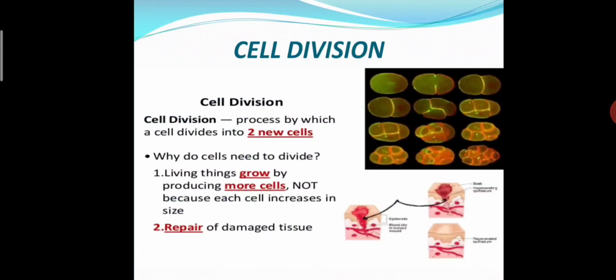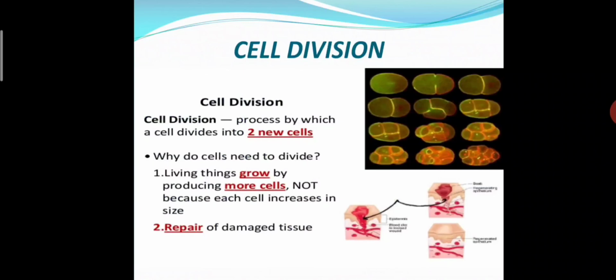Yes, first of all, see students, when a cell is formed, it is so small. Okay, we all know after digesting food, it grows in size. We all know that everything needs some energy to grow up. So this cell also needs some energy, and so after taking food and digesting it, it grows in size. However, its growth is limited. Okay, so after reaching a certain critical size, it divides to form two cells. So what is the definition we are giving to cell division? A cell division is a process by which a cell divides into two new cells.